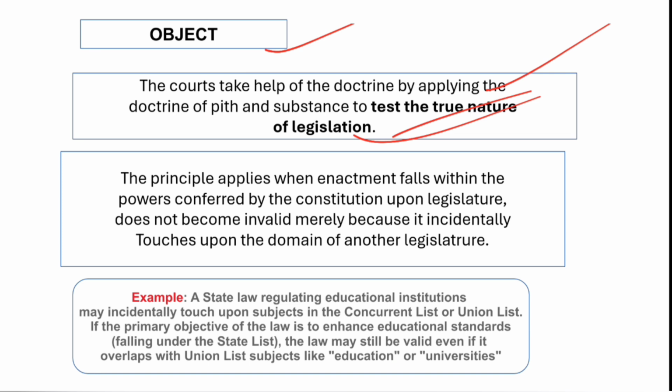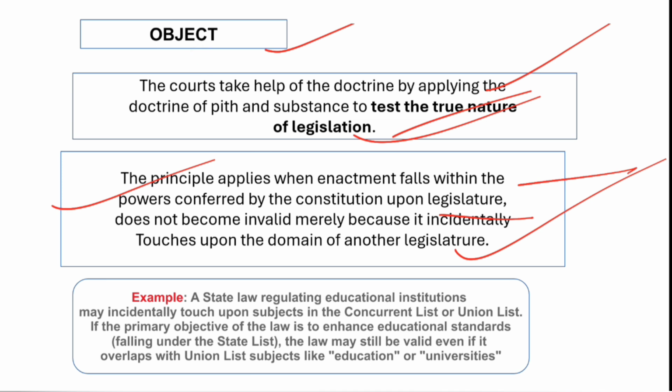But whenever there is a direct encroachment, where the subject matter does not anywhere come under the domain of the legislature passing the law, then it is always an invalid law, as it is not constitutionally allowed to do the same. So the principle applies when the enactment falls within the powers conferred by the constitution upon the legislature and does not become invalid merely because it incidentally touches upon the domain of another legislature. So you got the same. I already discussed that whenever it is incidentally touching on a subject matter of any other list, the legislation is not invalid, and this is the core of the doctrine, that the courts see